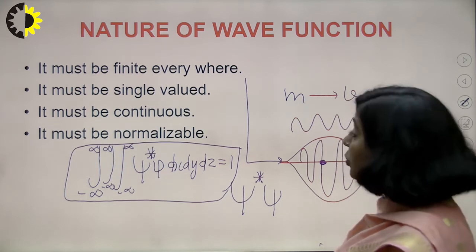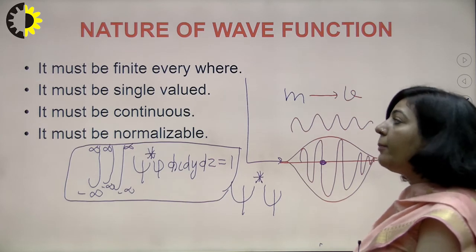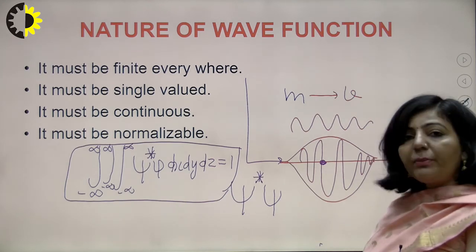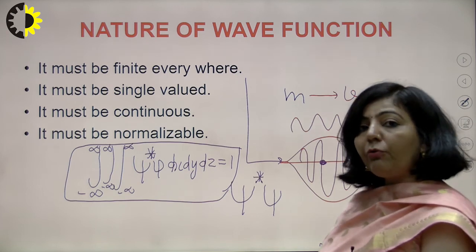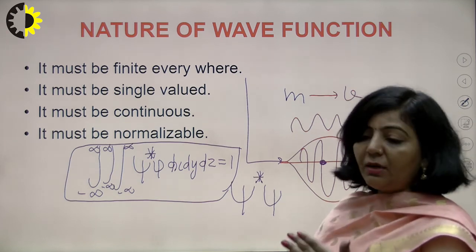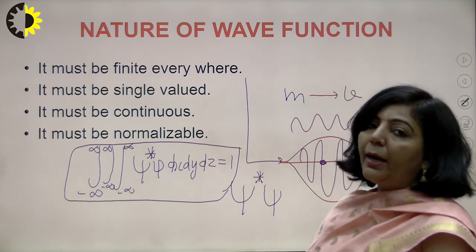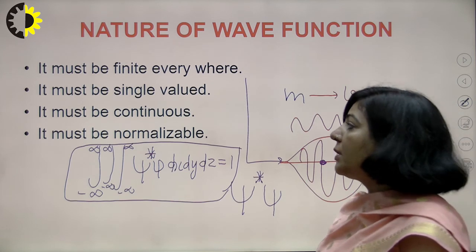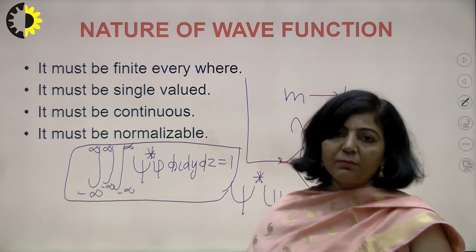If it had more than one value, then at a single point there would be more than one probability of finding the particle. The wave function must be continuous, meaning over the boundaries the continuity should not break. The wave function will take the same values at the boundaries, and the first derivative also exists. And the last point is that the wave function must be a normalizable function.